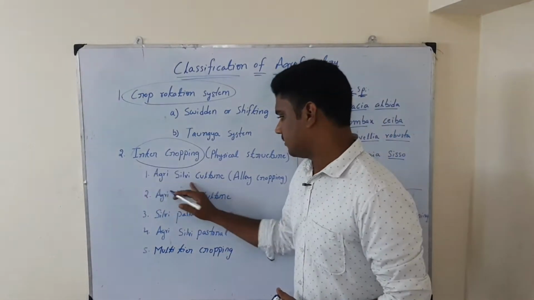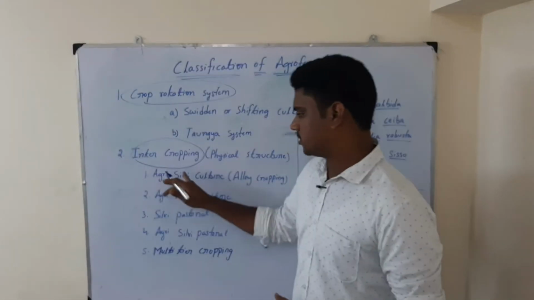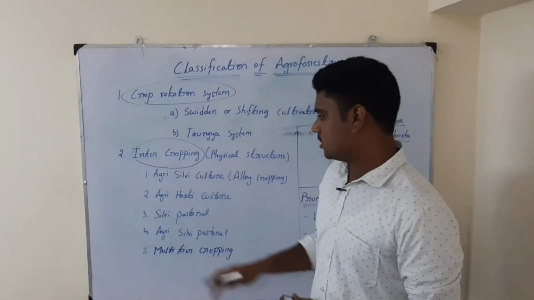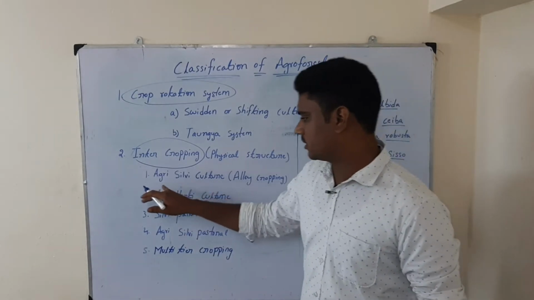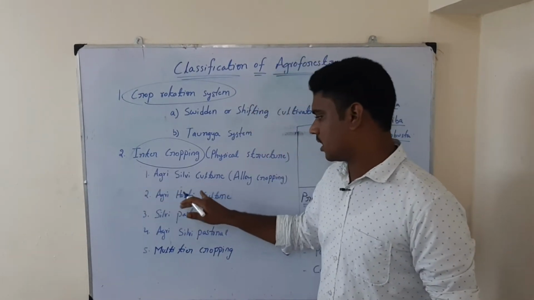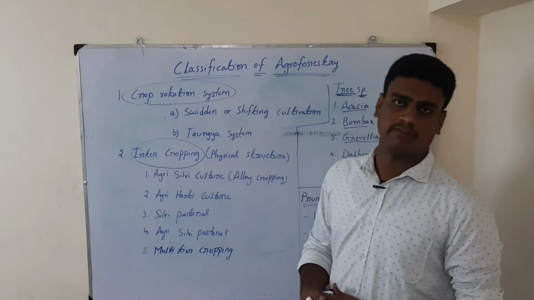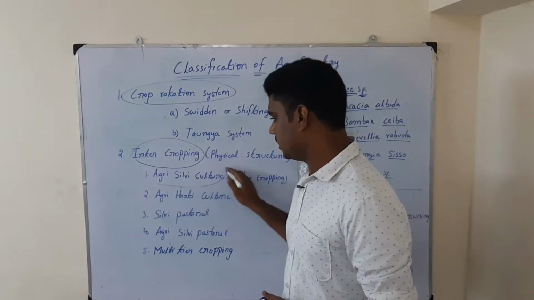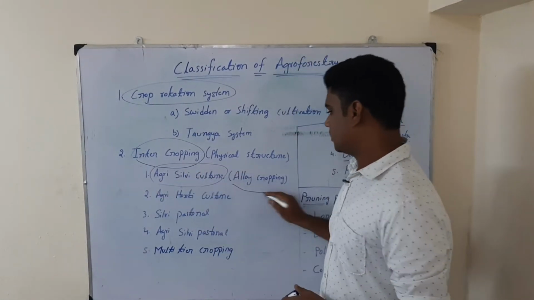So agri-silviculture: agri means agriculture crops, silvi means forestry. Growing of forestry is nothing but silviculture. So when we grow agriculture crops along with forest trees, that is called agri-silviculture. The other name is alley cropping.